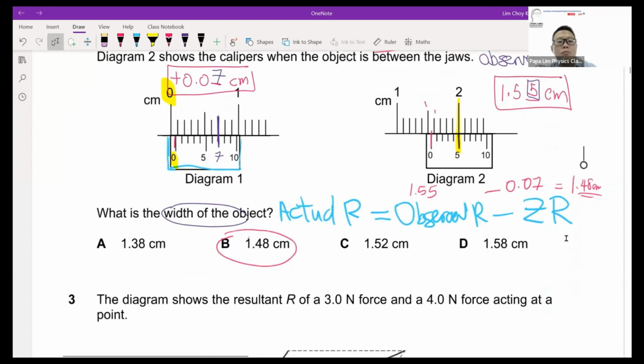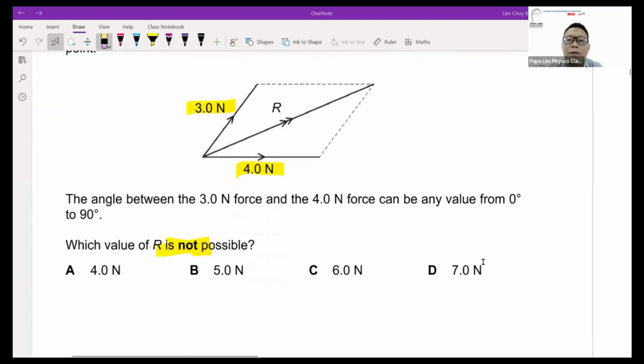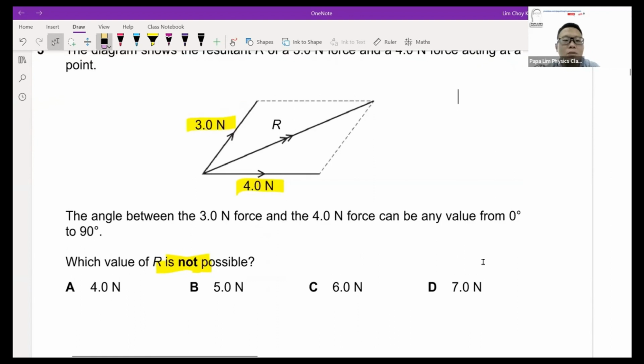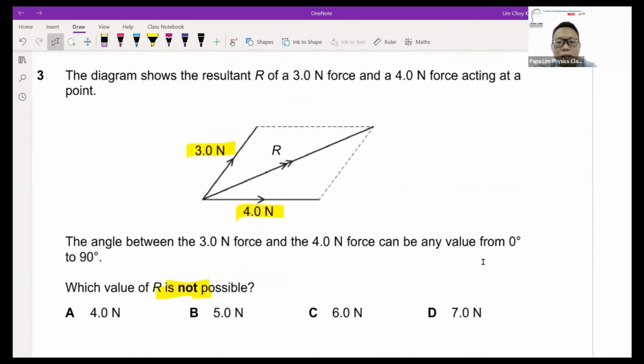Now, question 3 is a tip to tail. We are given 2 forces, 3 and 4. They can be in any direction, but based on the question, there is a second constraint. The first constraint is that we need to use these 2 forces to have a resultant force. The second one is that the forces' orientation is 0 to 90 degrees.